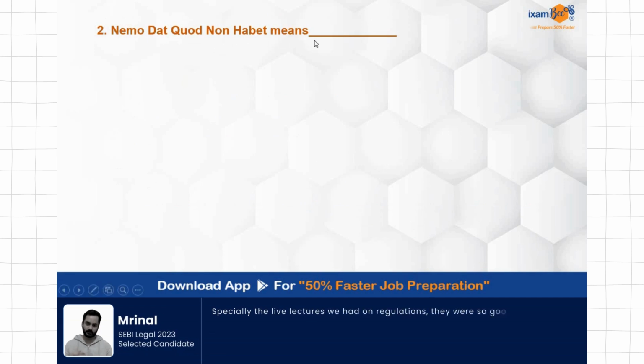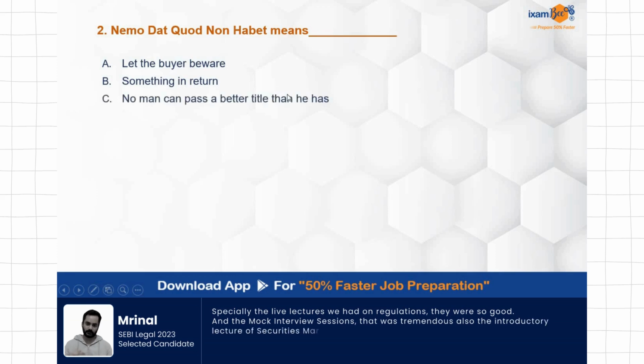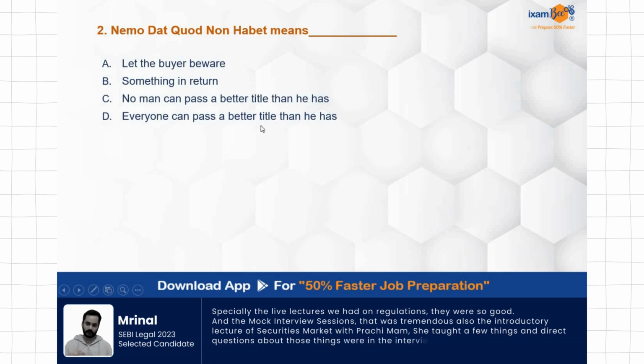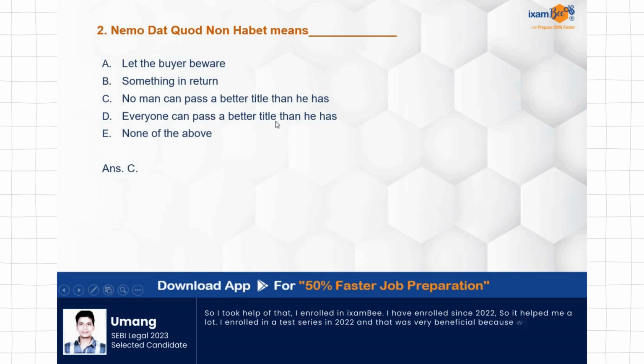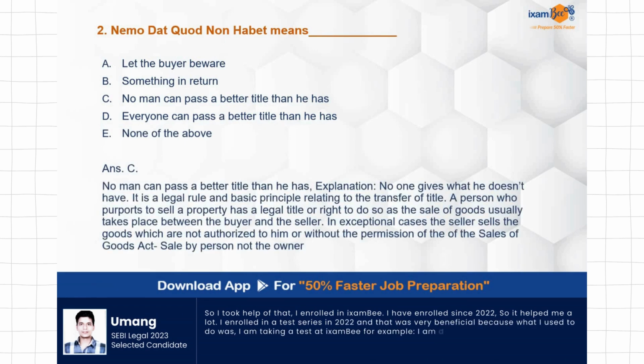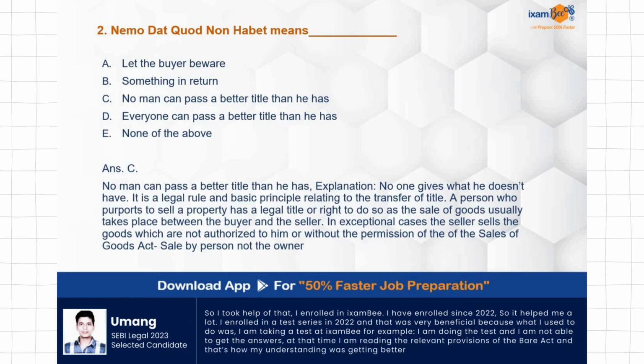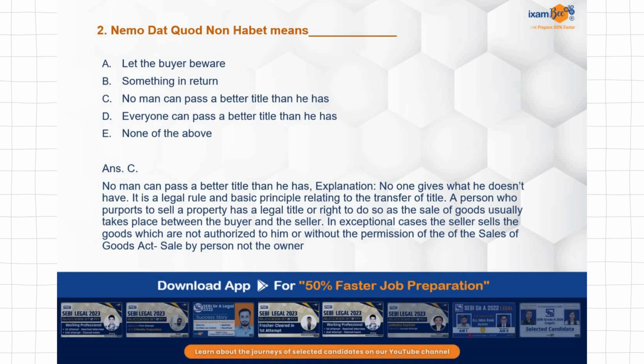Nemo dat quod non habet means let the buyer be aware, something in return. No man can pass a better title than he possesses, than he has. Everyone can pass a better title than he has. None of the above. Very simple. Correct answer is C. No man can pass a better title than he has, because this is a very basic principle, and in property laws you will study this. Sale of Goods Act you will study this. So if a person is not having a title better than what he possesses, how can he pass that further?